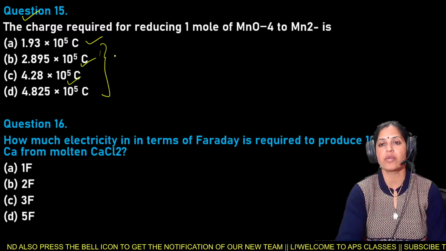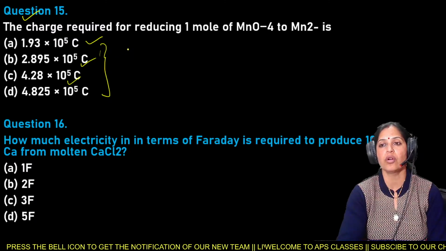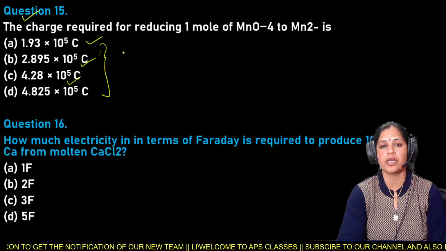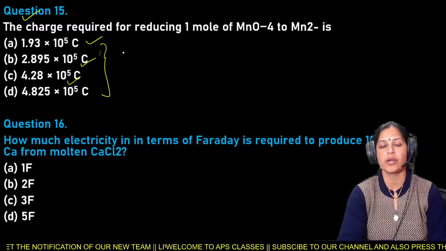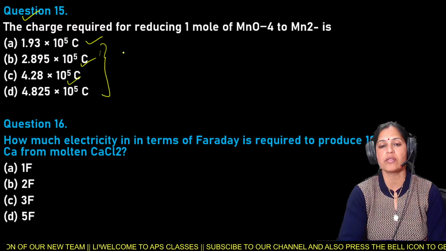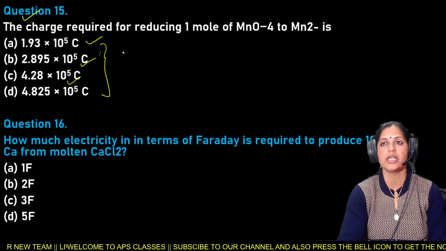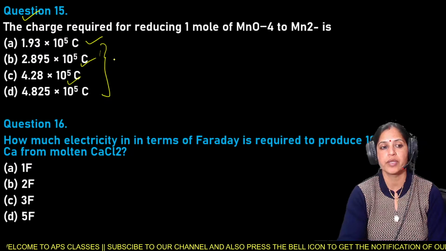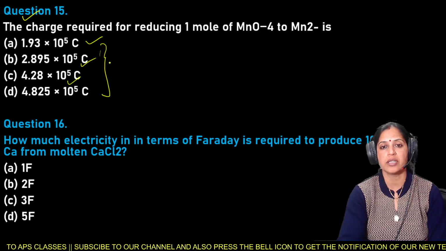So the charge required for reducing 1 mole of MnO4⁻ to Mn2+ is one of these. It is question number 15.